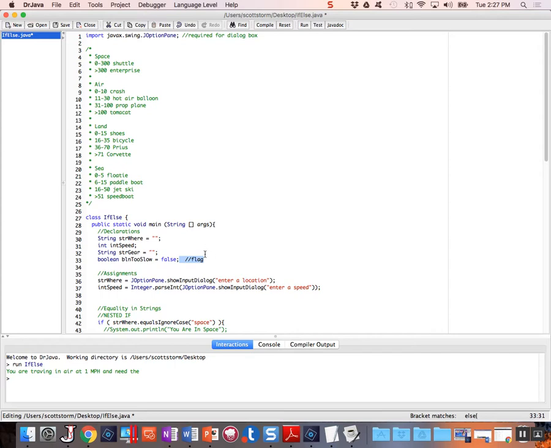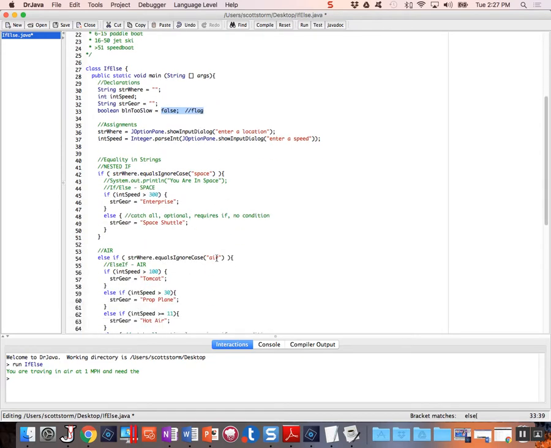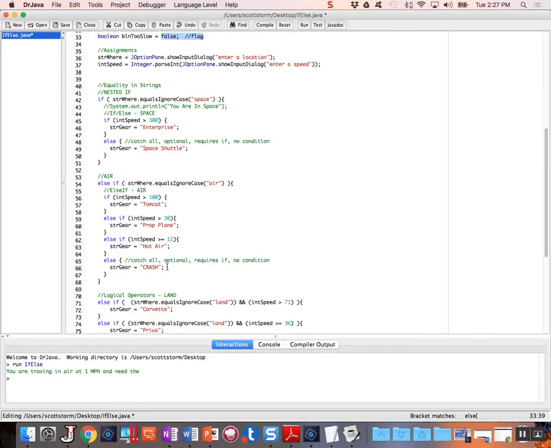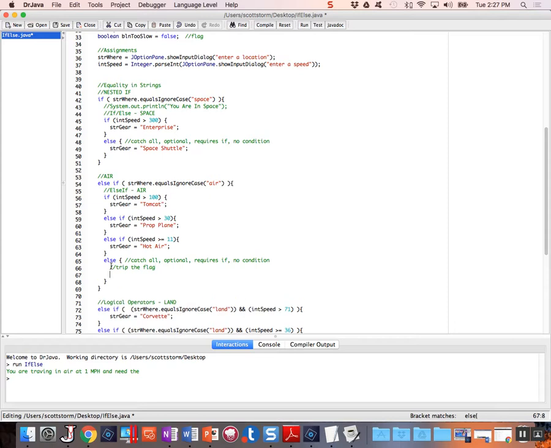So here's how this works. We've got this Boolean too slow. It's got a value of false going into the program. It's a flag. So what we're going to do is go down to this one special circumstance, and we're just going to put a comment, trip the flag, and we'll say Boolean too slow, and we're going to set that equal to false. Okay, no, I'm sorry, it is false. We need to change that. We need to trip it. We need to set it to true.